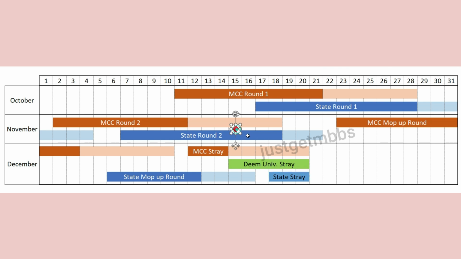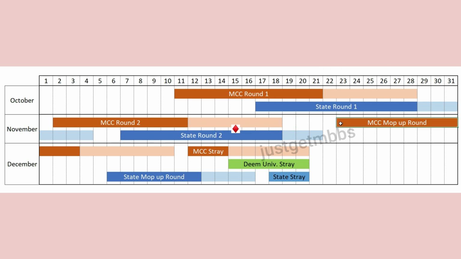So the college is expected to start on 15th November. Typically, all government colleges will start on 15th November. Generally, deemed universities may not start on 15th November because they may not have enough candidates. So generally, they delay a little bit, but government colleges will start on 15th November. Or officially NMC has notified colleges to start on 15th November. Keep that in mind. Don't break your head in case you don't get the admission before 15th November. It's not something you need to worry about. Nothing you will lose. There may be a few lessons you may lose, but you can always pick that up. Don't worry too much. Now that's state round 2.